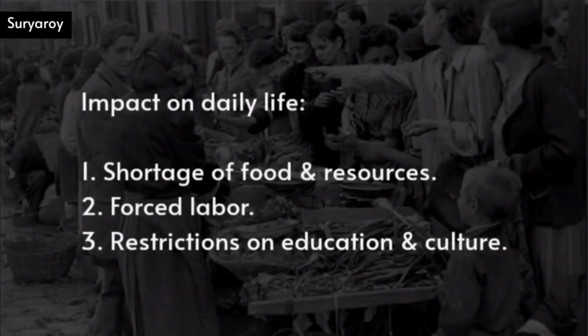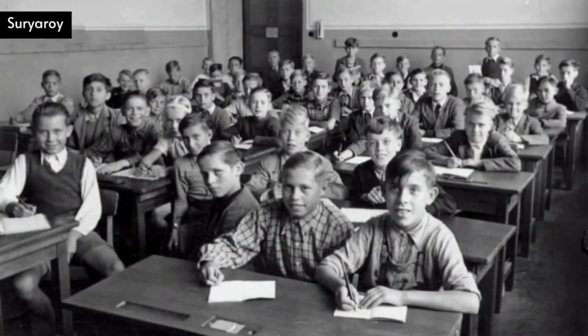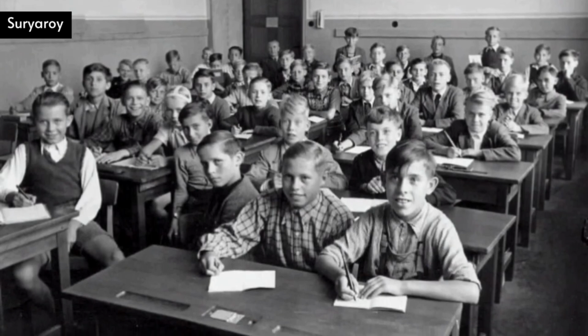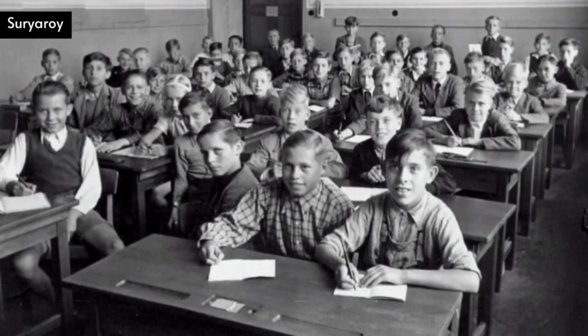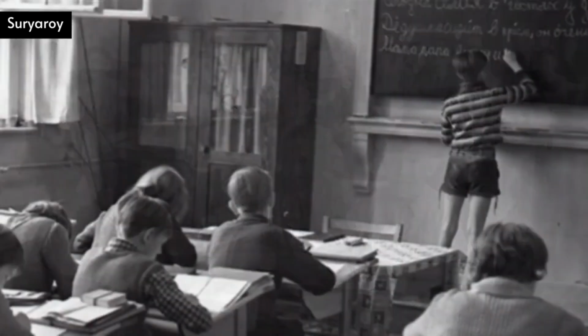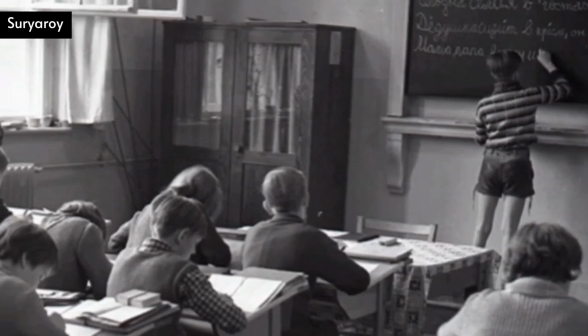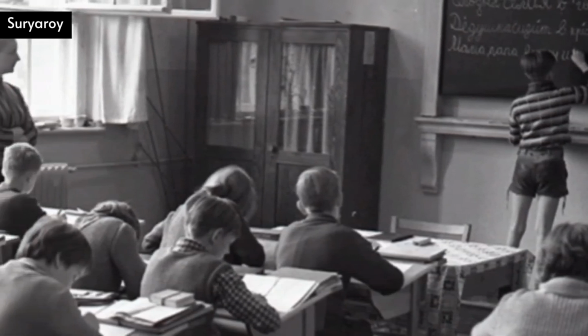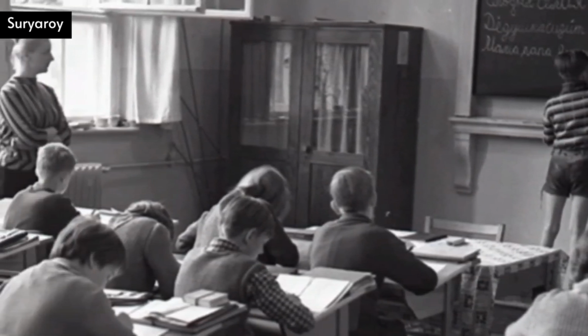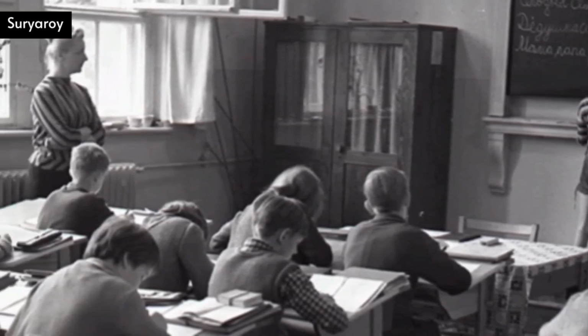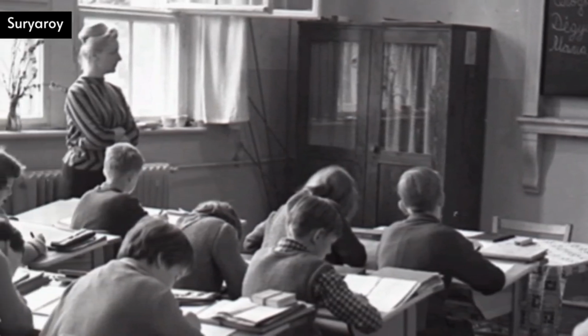Restrictions on education and culture. The German administration shut down the Polish education system and attempted to erase Polish culture and history. Schools and universities were closed, and the use of the Polish language was banned. The Nazi administration destroyed Polish books and cultural heritage, inflicting deep wounds on Polish culture.